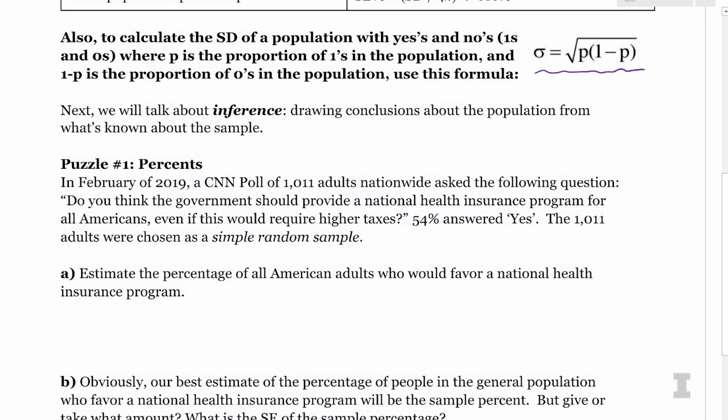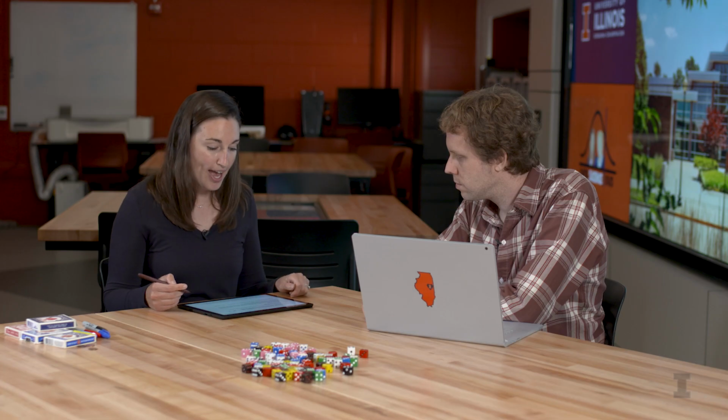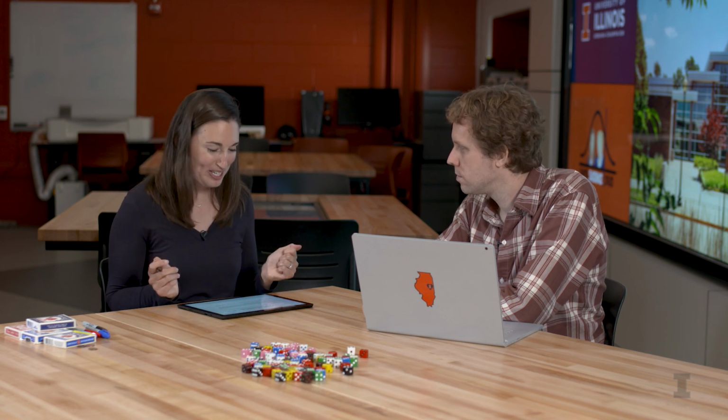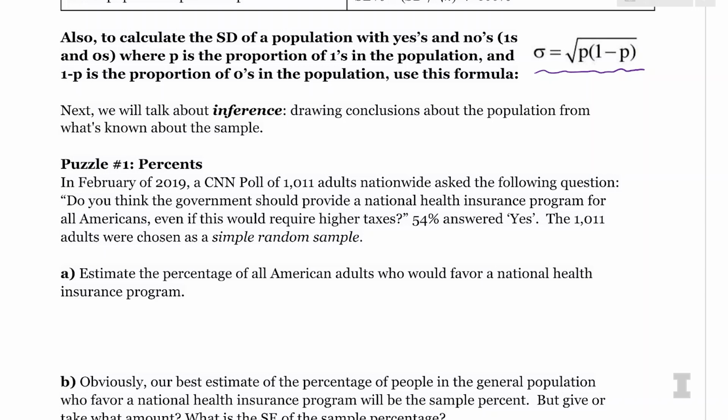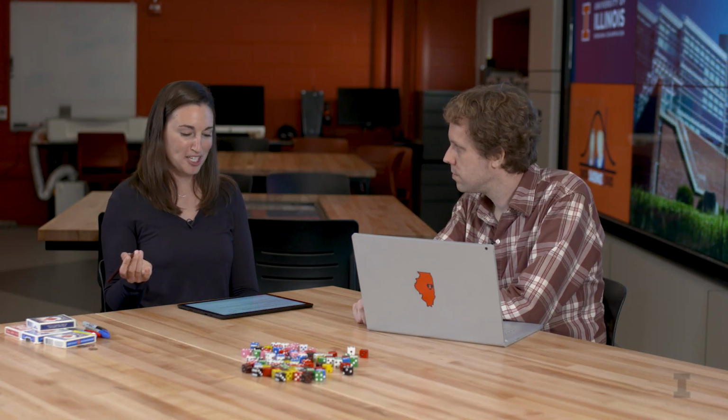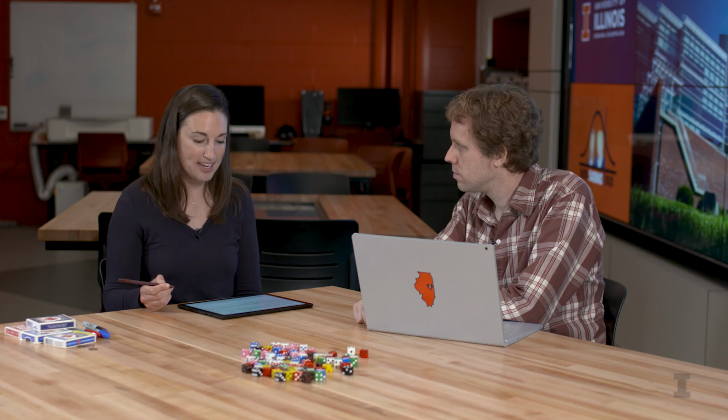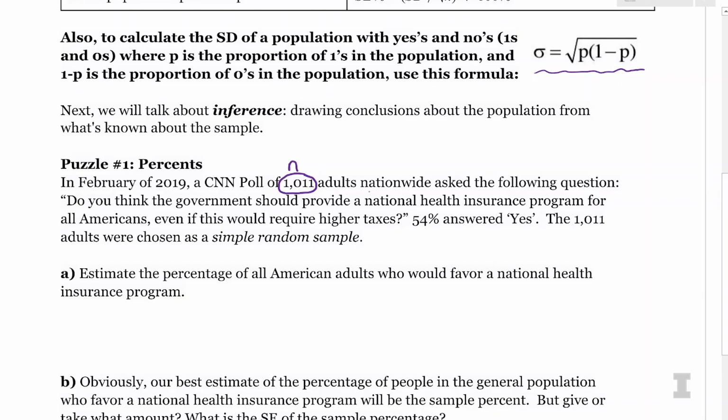Our first puzzle is about percents, and we're going to see how random variables and surveys or polls are related. In February of 2019, a CNN poll of 1,011 adults nationwide asked the following question. I'm going to circle this 1,011. That's how many people were in my sample. The sample size is often represented in statistics as the lowercase letter n. And this is the population, adults nationwide, so I'll label that as my population.